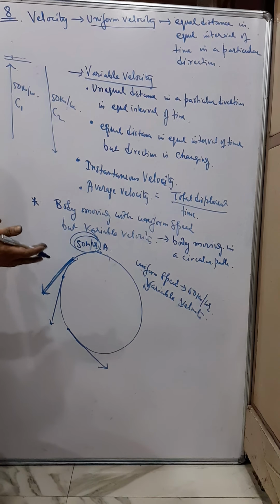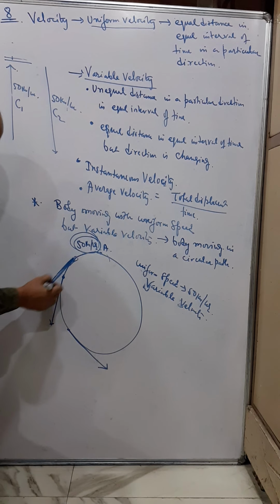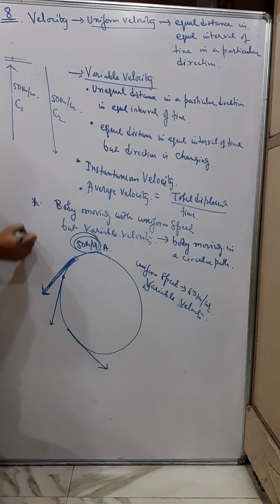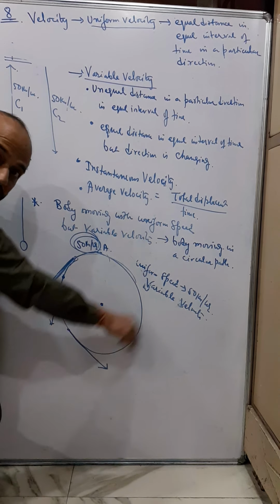Now you can understand this at least with some example. You take a stone and tie it with a rope, and then just wheel this stone.